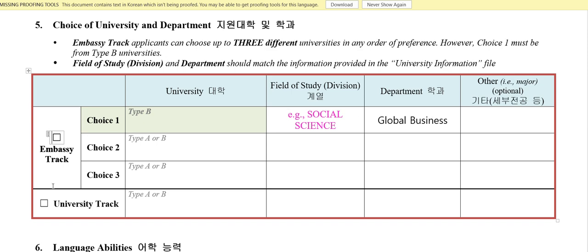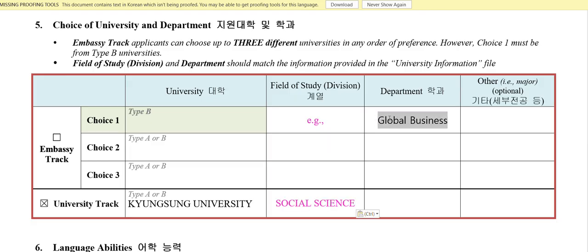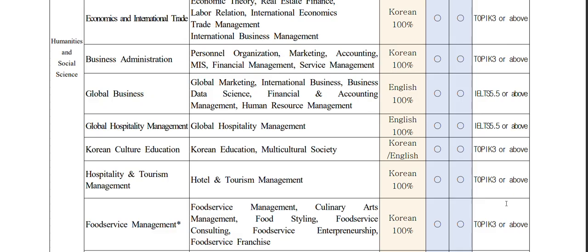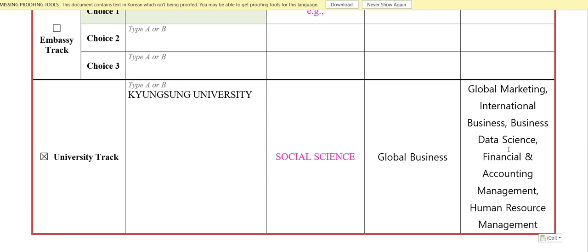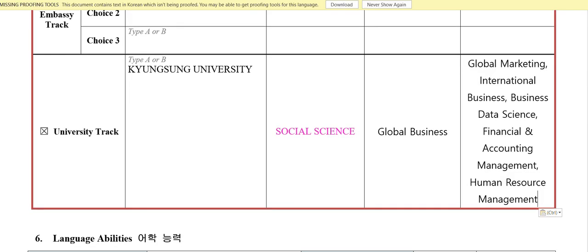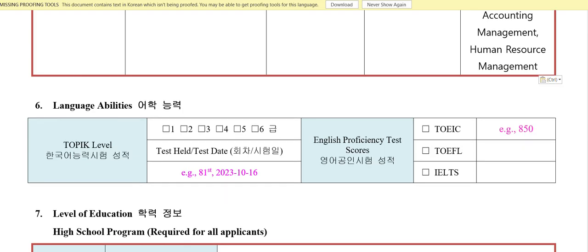If you're applying for university track, same, type B or type A university, type your university name, then your field of study, department, and your majors. For this, let me just copy from here. That's it. Okay, you can make adjustments. So this is how you fill in the university details.